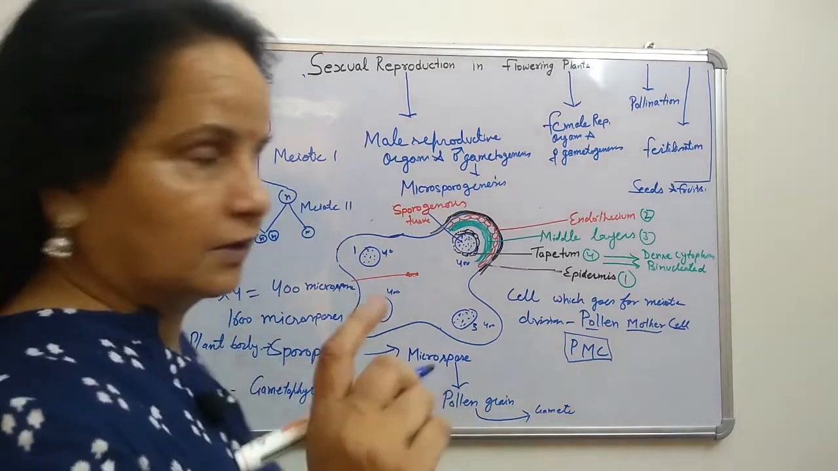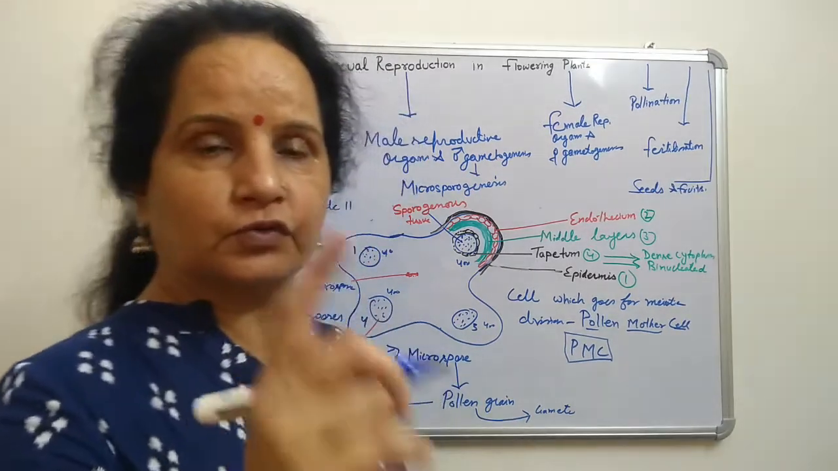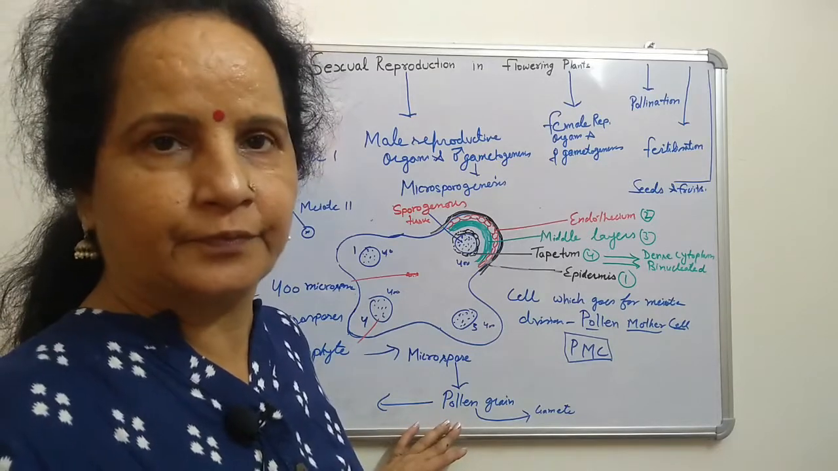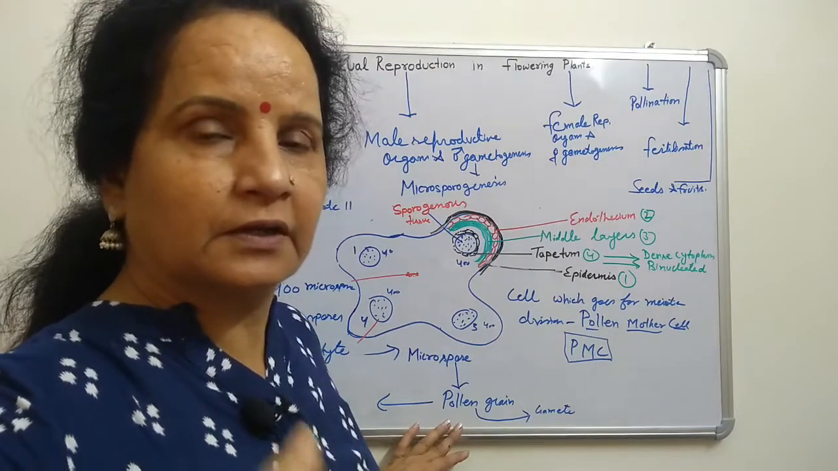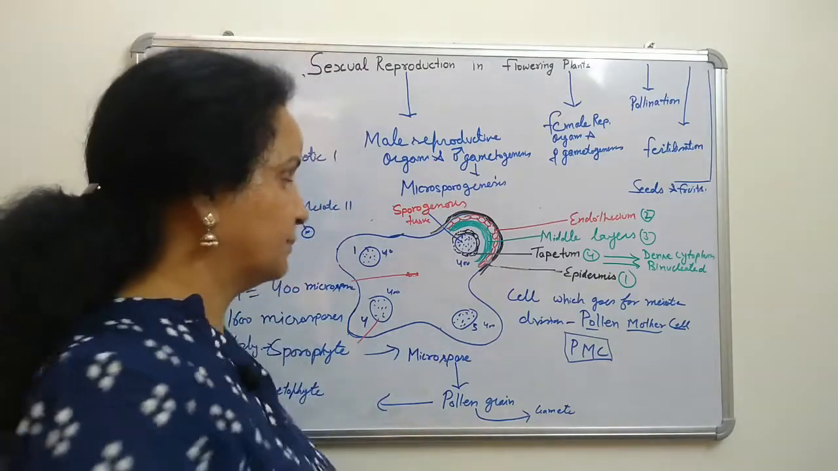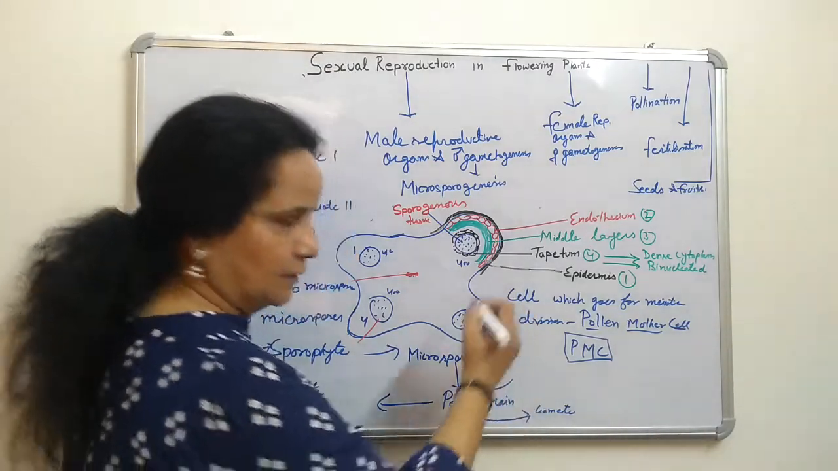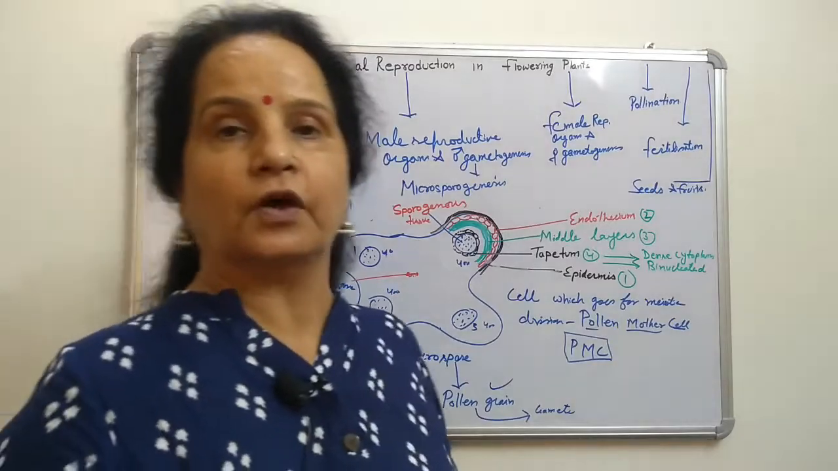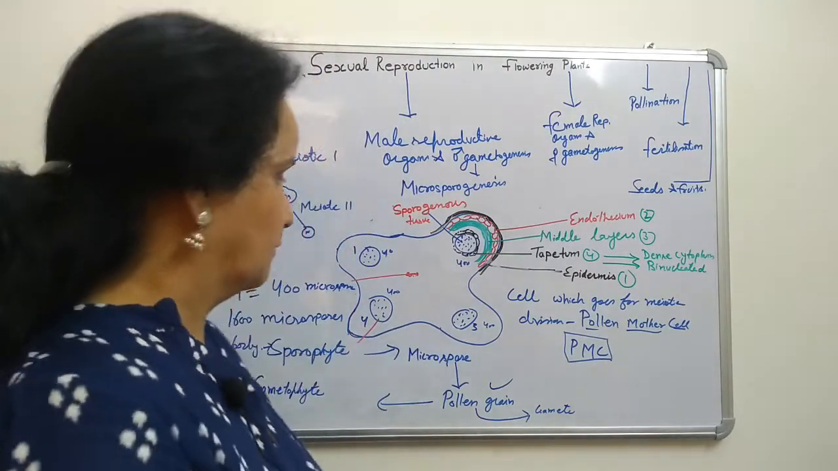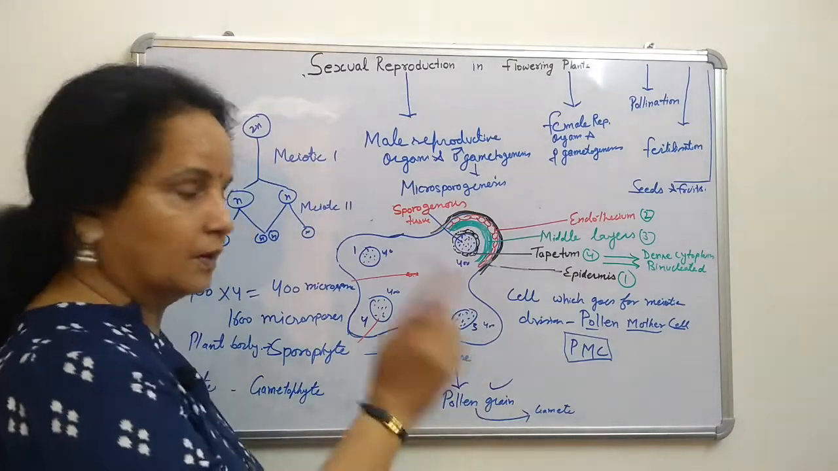In the NCERT and CBSE board, one question is there: draw a well-labeled structure of the male gametophyte. Students get confused about this. What is the male gametophyte? Male gametophyte means the pollen grain. You have to draw the structure of the pollen grain which is given in your NCERT book also.